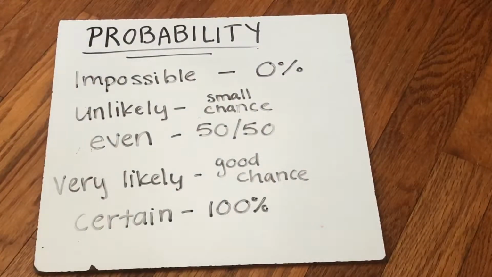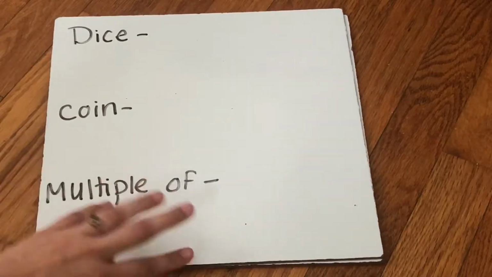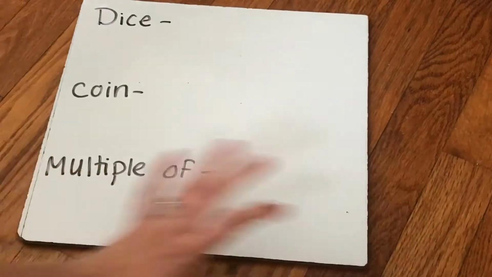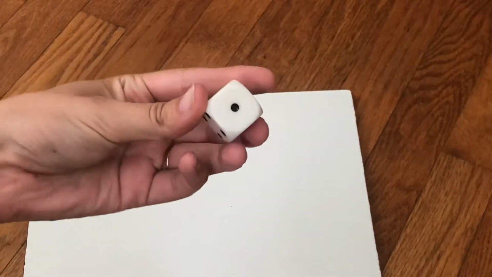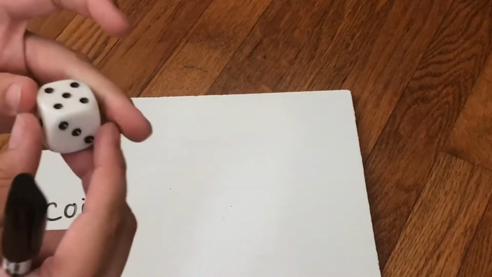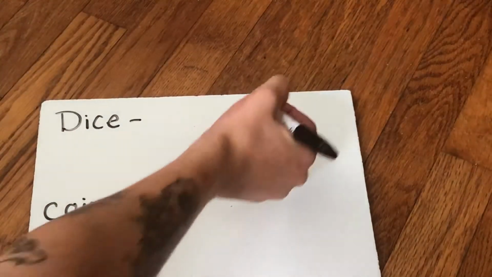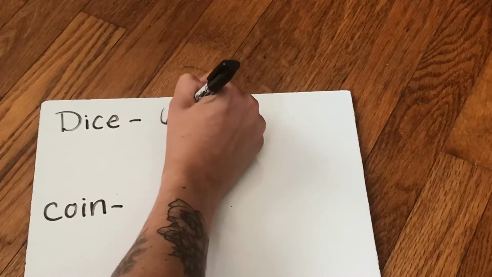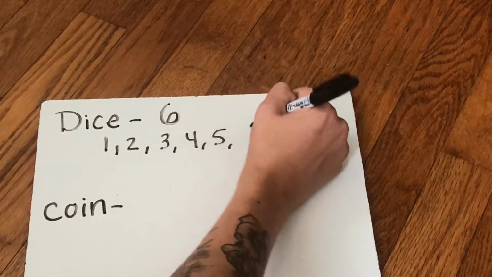So before I show you some probability examples, I want to talk really quickly about 3 things that come up a lot in probability that I want you to be reminded of. So a lot of times in probability, they use the example of a dice. So a dice is a cube. Looks like this. Ooh. And it has 6 sides. 1, 2, 3, 4, 5, 6. So when you think of a dice, I need you to remember that number 6. 1, 2, 3, 4, 5, 6.